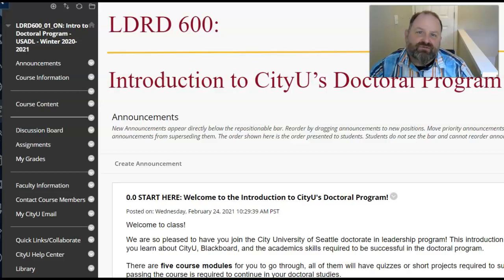This shell is used for both the EDD, the Doctor of Education and Leadership, and for the EDS in Leadership, the Educational Specialist degree in Leadership. Both programs use the same classes, they just have a little bit different ending on them, since in the EDS you don't complete a dissertation.